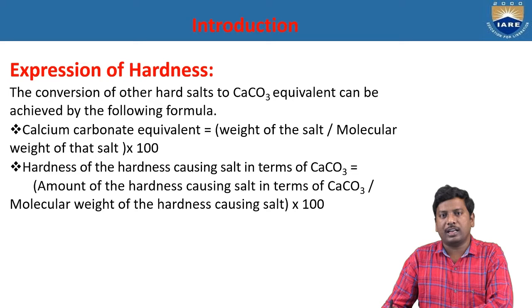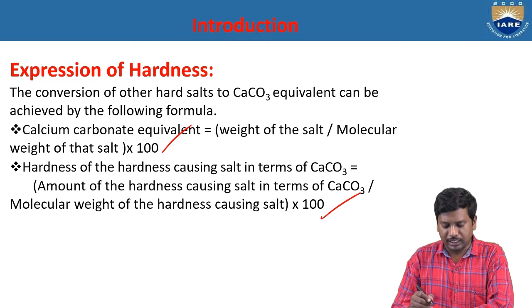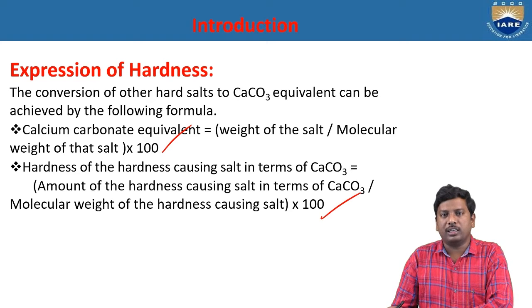Why always in terms of calcium carbonate? Because its molecular weight is equal to 100, which is used in the formula, and also because calcium carbonate is the most insoluble salt in water. So hardness is measured and expressed in terms of calcium carbonate.